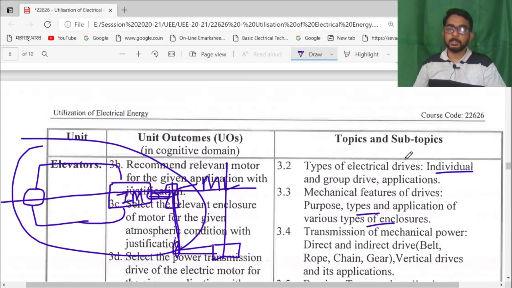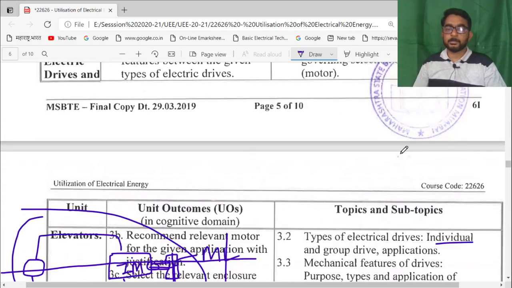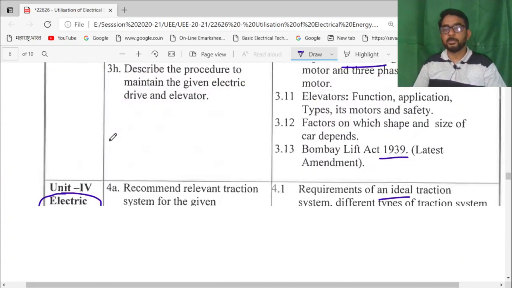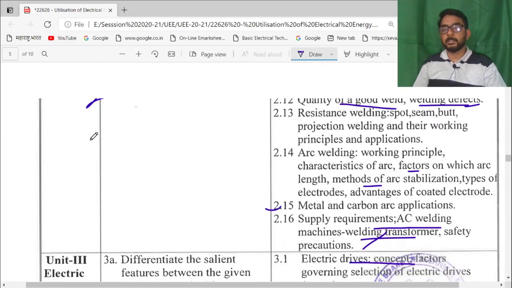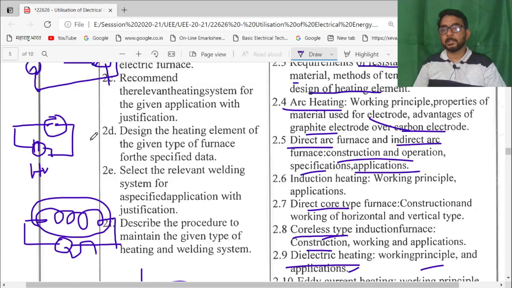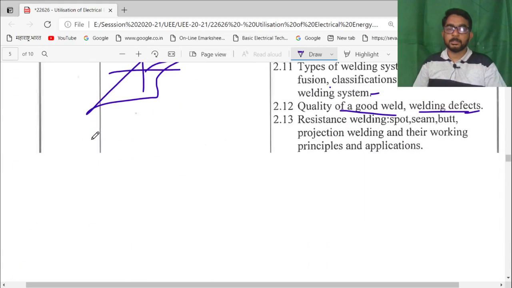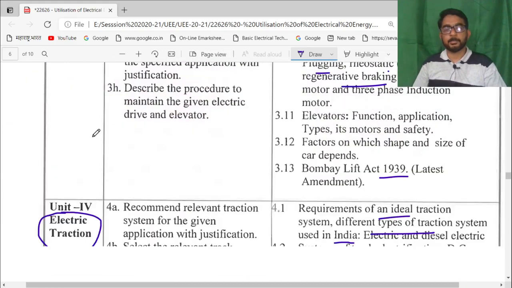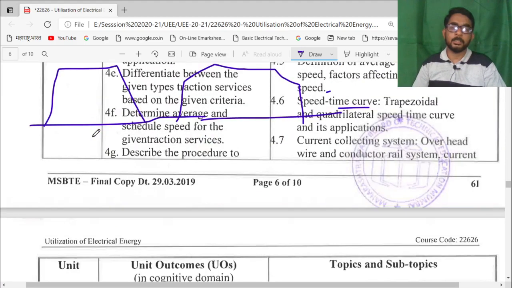energy, and it is classified into different loading systems. Elevators, that is motor load, traction is also motor load, then this heating is a resistive load, inductive load. So accordingly this syllabus is classified. It is mainly concentrated on the application of the electrical energy.